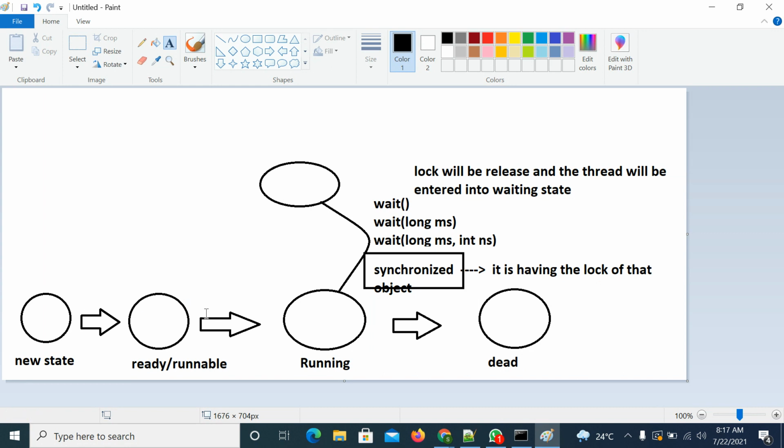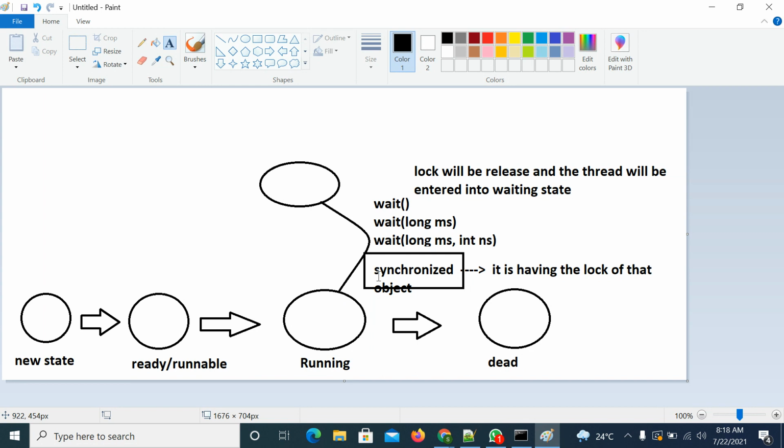Right. So those low level activities will be happening inside the ready or runnable state. Once that is completed, it will enter into the run method and try to execute it, that is called running state. From that running state, based on your requirement, you can perform the logic. In my case, I am trying to calculate sum of n numbers. Whenever I am calculating sum of n numbers, other persons should not disturb me.